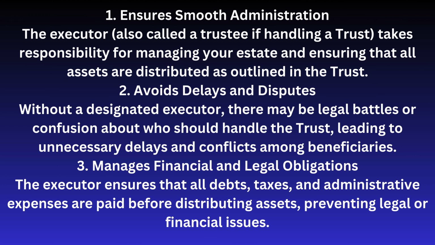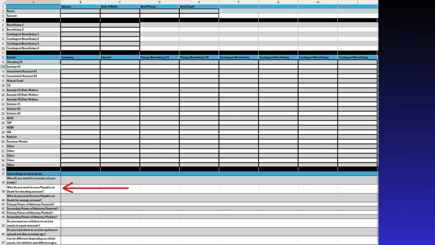2. Avoids delays and disputes. Without a designated executor, there may be legal battles or confusion about who should handle the trust, leading to unnecessary delays and conflicts among beneficiaries. 3. Manages financial and legal obligations. The executor ensures that all debts, taxes, and administrative expenses are paid before distributing assets, preventing legal or financial issues. The next row, row 39, asks,